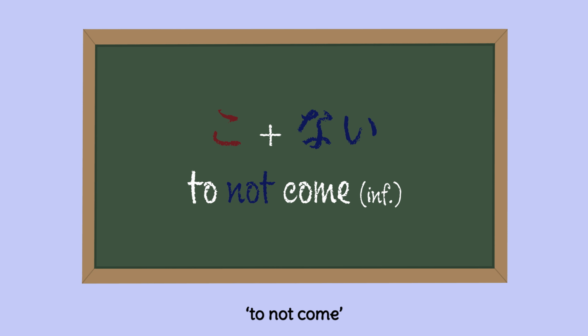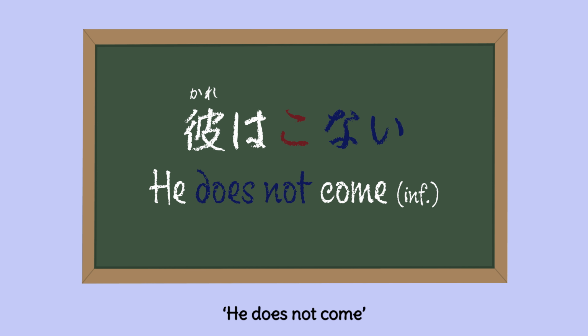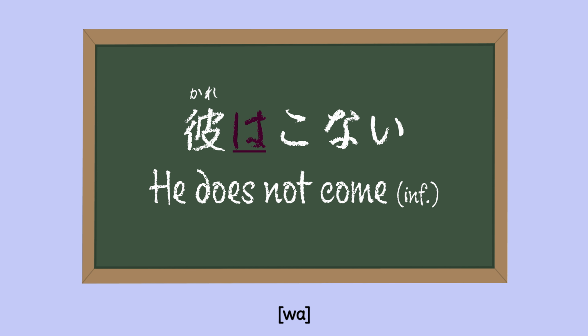to not come. 彼は来る He comes. 彼は来ない He does not come.